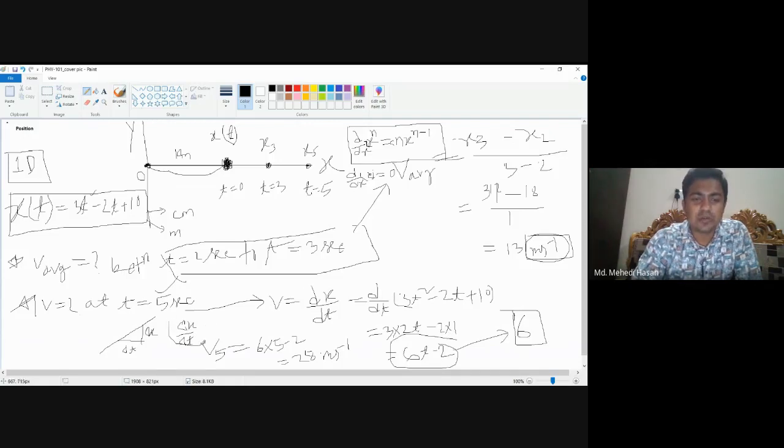So in that case, there is no need to calculate the instantaneous velocity. If you calculate the velocity just one time, either average or instantaneous, then the velocity always remains the same. Is it clear to you, or what was the question?